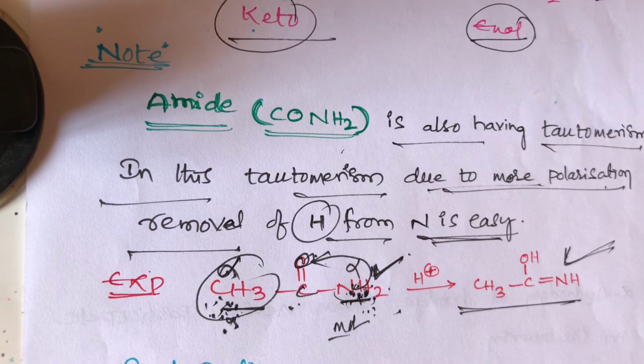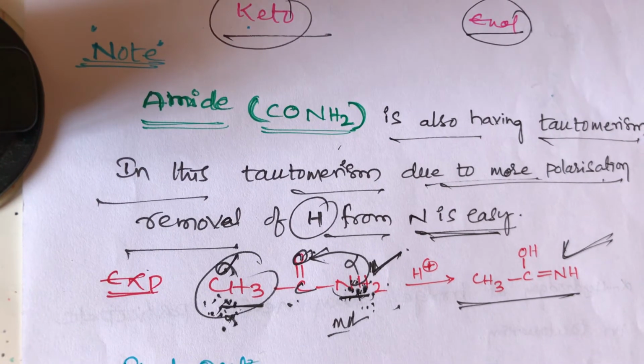The amide group also participates in tautomerism, compared to aldehydes and ketones. The amide group undergoes very fast enolization in tautomerism. This is very important. Between carbonyl compounds and the amide group, the amide group participates more in enolization because nitrogen is more electronegative than carbon. That's why it easily participates in enolization or tautomerization. This is a simple trick, students.